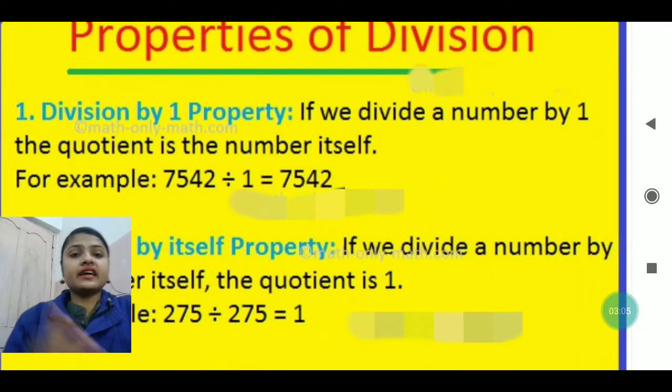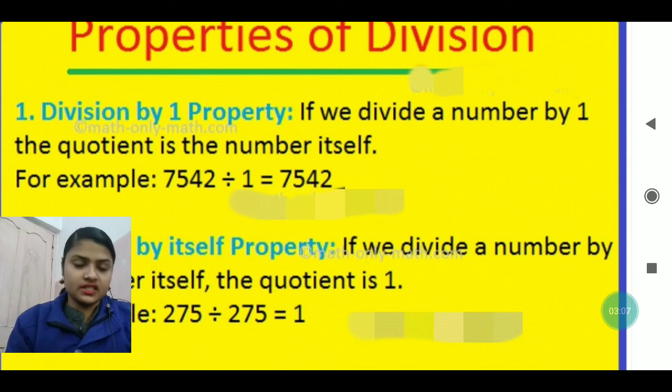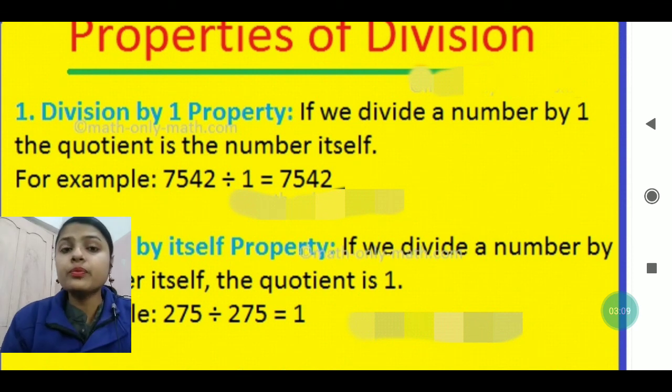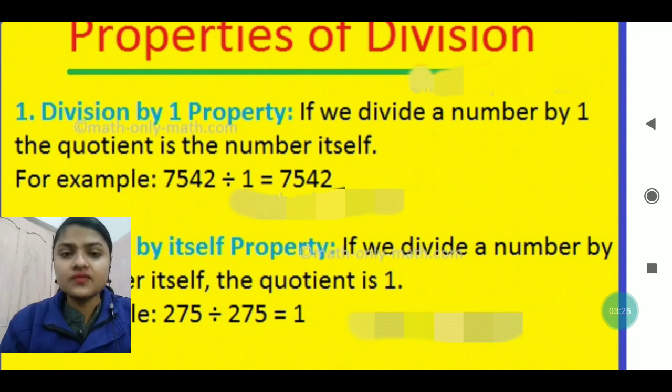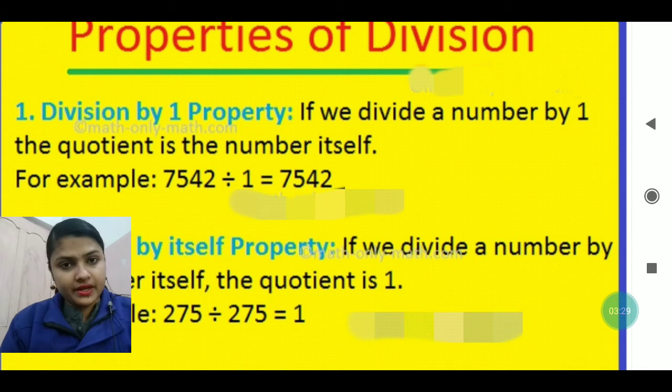As you can see, there are some properties of division. What do we mean by the properties of division? What are the facts in division which help us to do the division more easily and smoothly? See, first fact, first property: the division by one property. What does it mean?